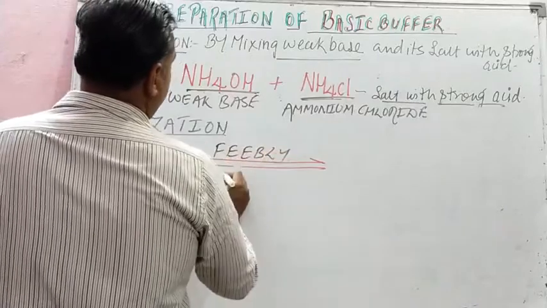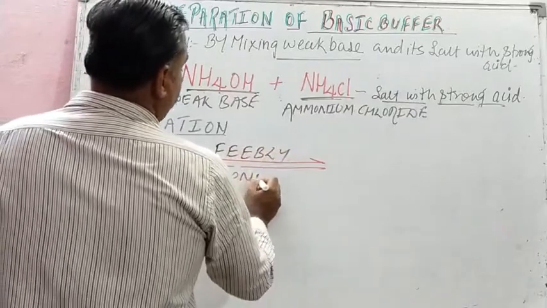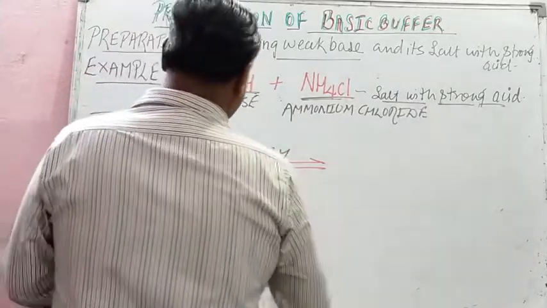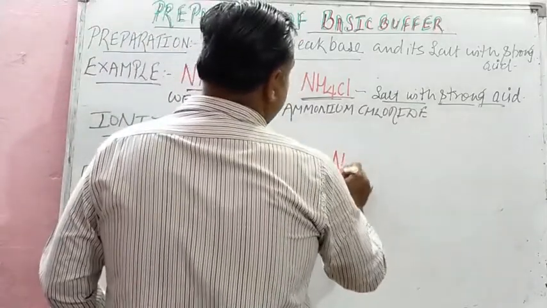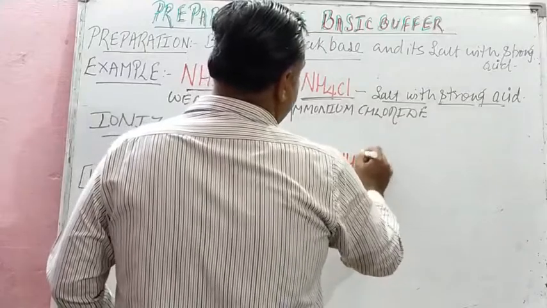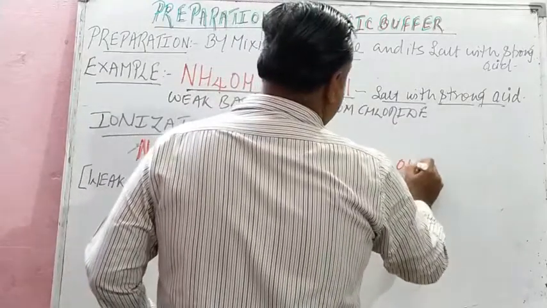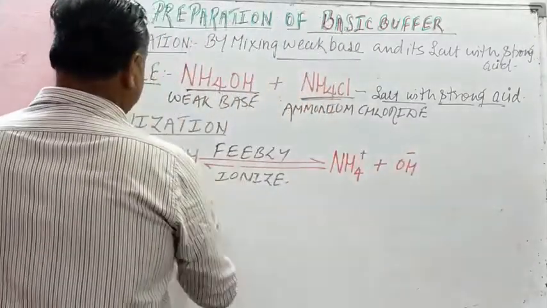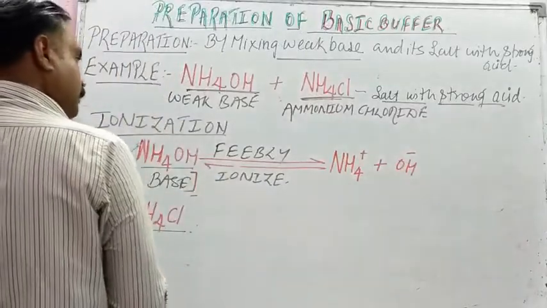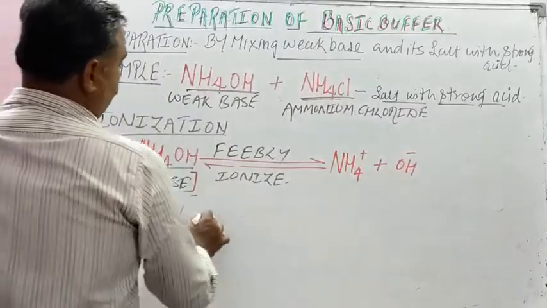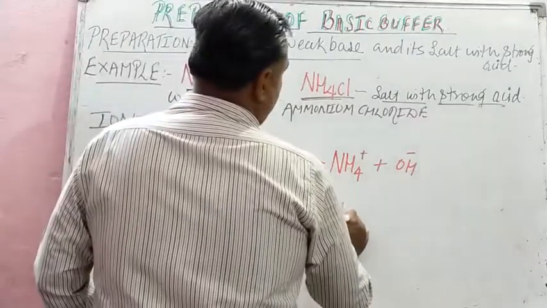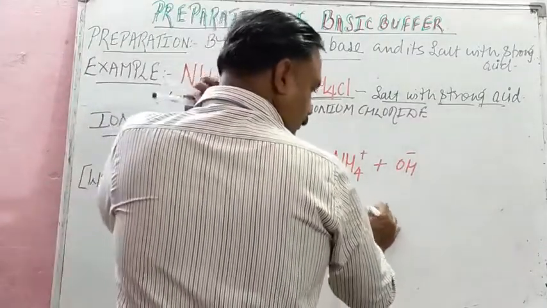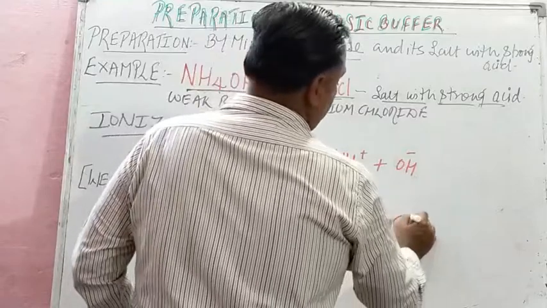It feebly ionizes to produce ammonium ion plus hydroxyl ion, and this is a strong salt, so it will completely dissociate into ammonium ion plus chloride ion.